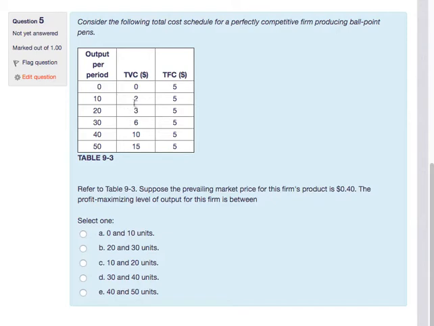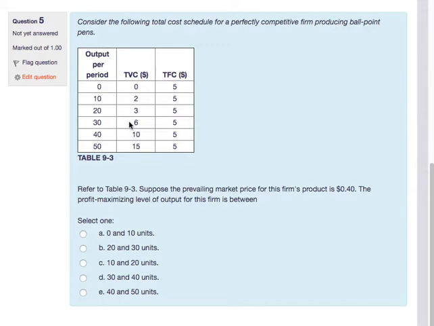Here, an extra 10 units for $1 would mean 10 cents per unit, less than that 40 cents marginal revenue, so I produce it. Here, $3 for 10 units, so 30 cents per unit, still less, so I should produce it. Here, $4 for 10 units, so 40 cents per unit. I am at marginal revenue equal to marginal cost, so it's going to be here, but let's just verify that I don't want to keep going. Well, here $10.15, so I have $5 extra for 10 units, so it would be 50 cents per unit. I don't want to produce this extra batch of units.